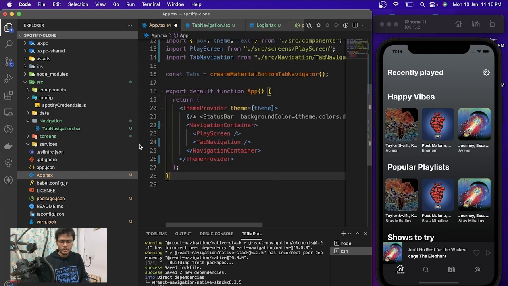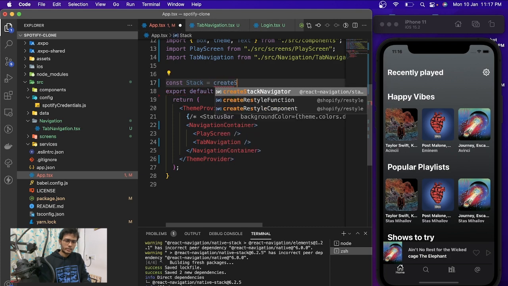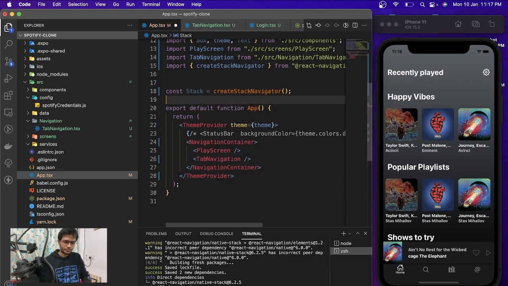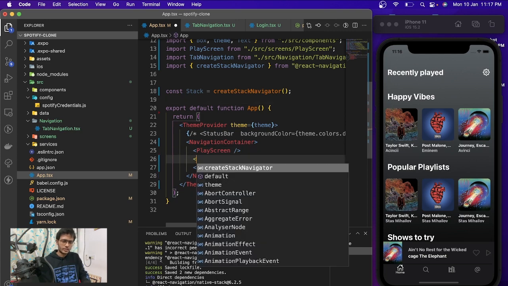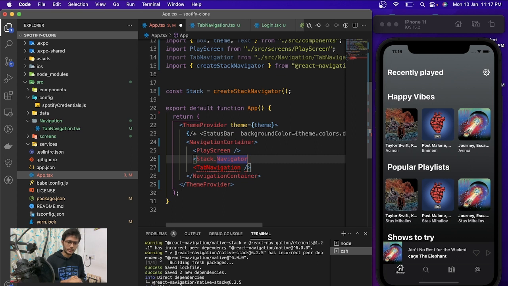Now what we need to do is add a stack navigation, and to do that, let's have a create stack navigator, and inside the navigation, let's have a Stack.Navigator. I hope you already know how to work with React Navigation.